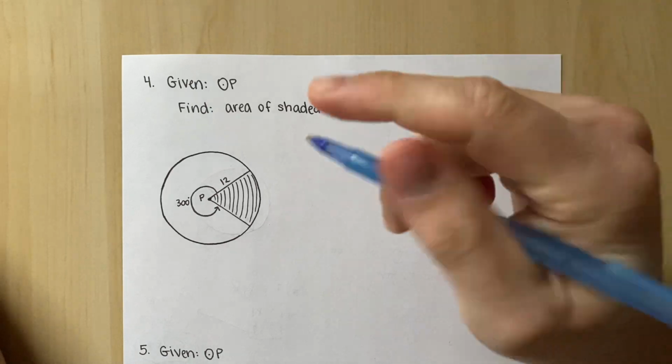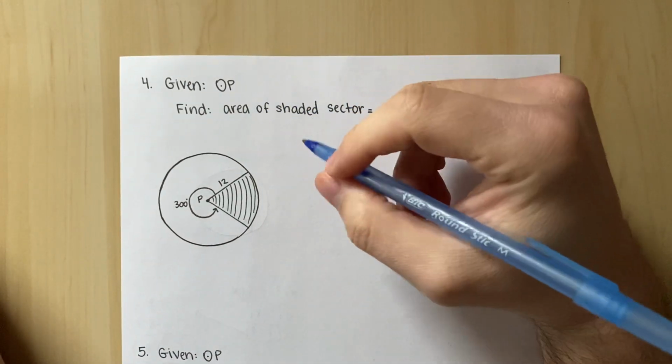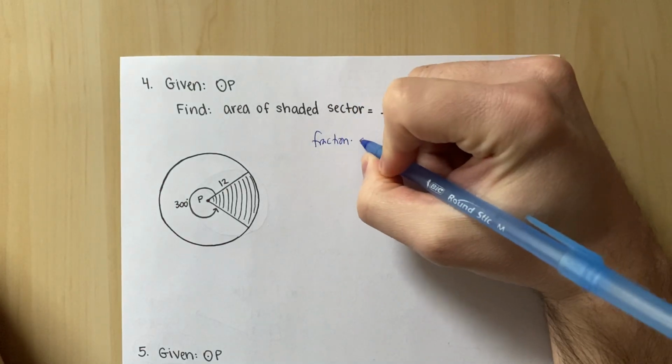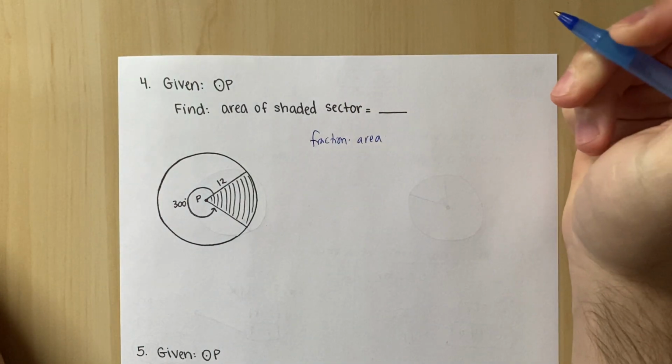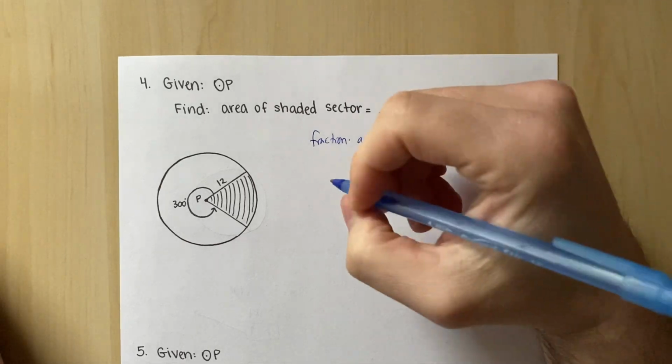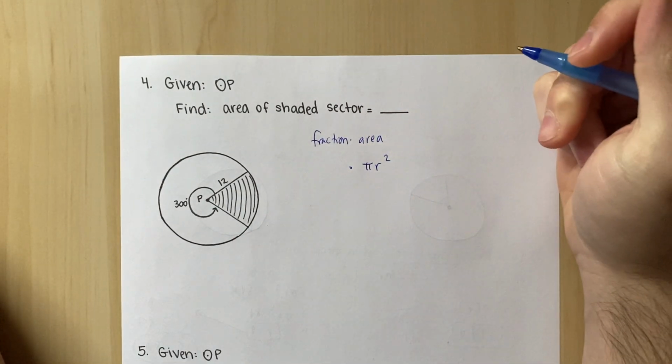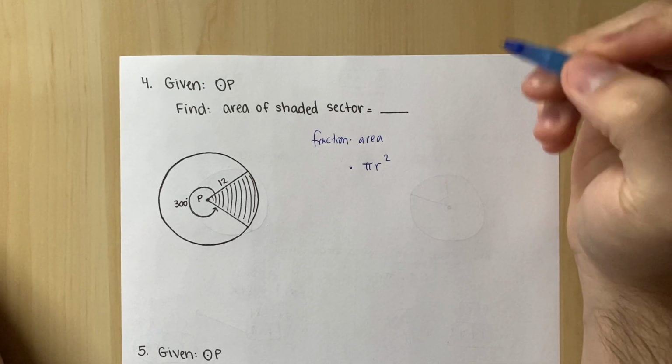So remember, to find the area of a sector, we want a fraction of the total area. I just want a piece of it, okay? So area formula is pi r squared, which we already know. But the fraction here is where you gotta be careful.